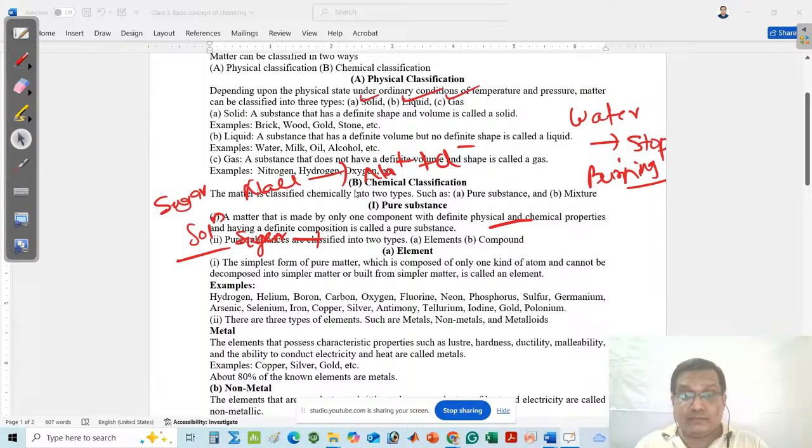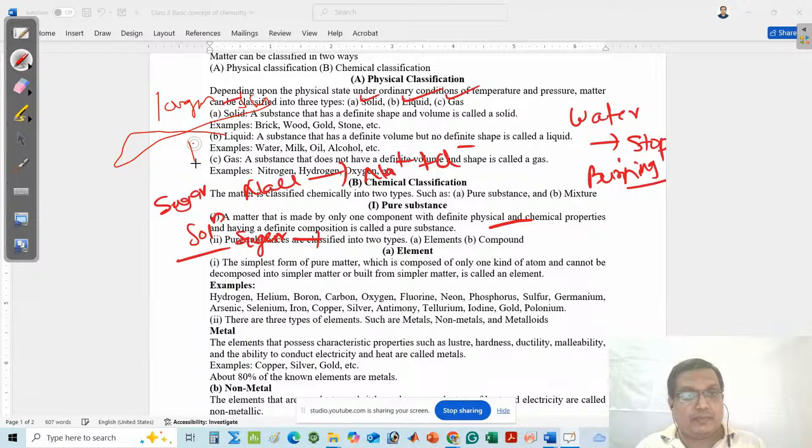That means we can say that a water molecule must have a definite composition. Suppose I explain the sugar solution. For making a sugar solution, someone can take, suppose, 100 grams of sugar and 1 liter of water. It is possible. Similarly, if someone takes 200 grams of sugar and 2 liters of water, this is also a sugar solution.